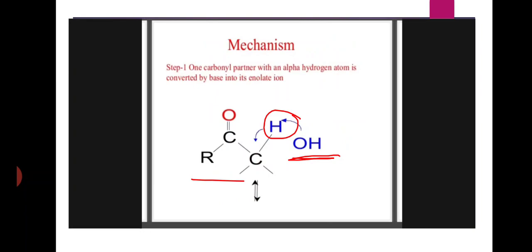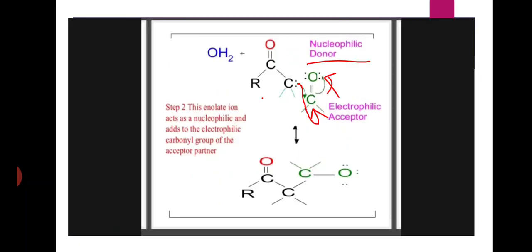In presence of base, one of the carbonyl compounds loses alpha hydrogen and forms enolate ion. This is the first step. And the second step is the nucleophilic attack. Here the nucleophile is an enolate ion. This enolate ion attacks another molecule of carbonyl compound. Here enolate ion acts as a nucleophilic donor. Another carbonyl compound acts as an electrophilic acceptor. This enolate ion attacks the carbonyl carbon of another molecule and forms the alkoxide ion.